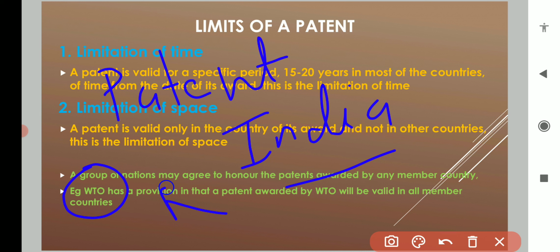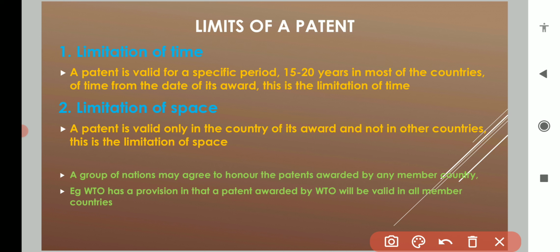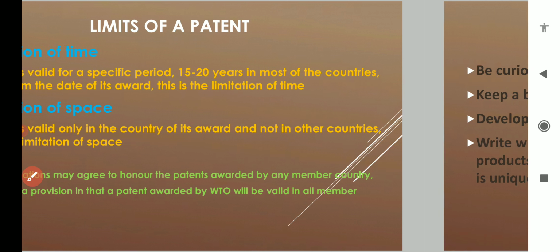Other countries are also members of the WTO, so you can file a patent in those member countries and take the patent there also. So this is the limitation of space.